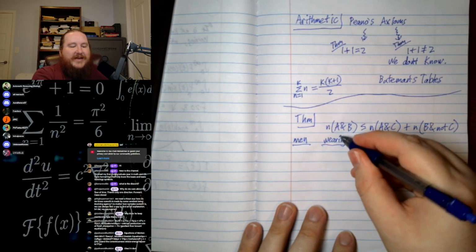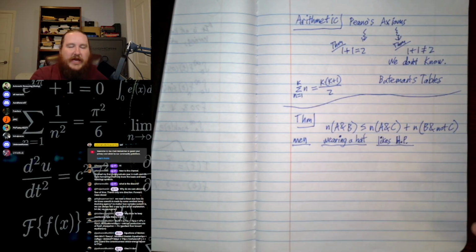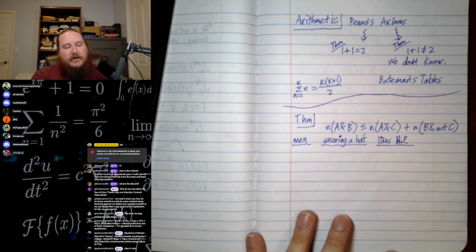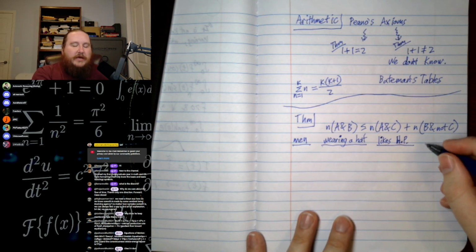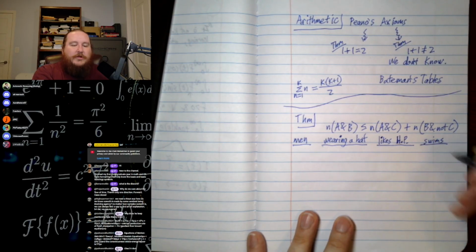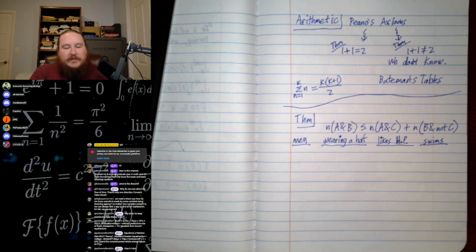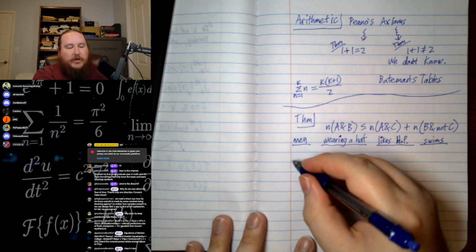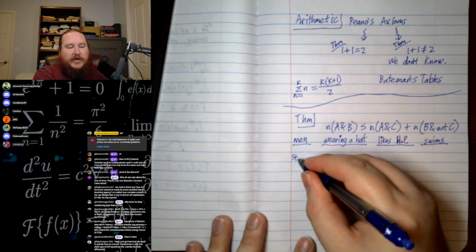I'm not here discussing degrees of likeness or something. I'm just saying you fix whatever you want it to mean. Doesn't really matter. Every man either satisfies that or doesn't satisfy that. And then we pick another property, like swims or something, right? Do you agree that every man either swims or doesn't swim? Yeah. And so then we would go down and say, okay, let's get some men, right?